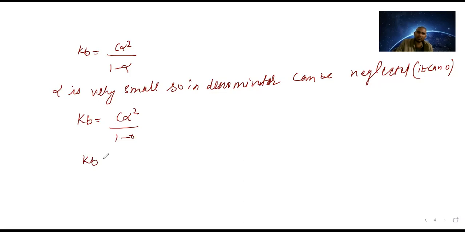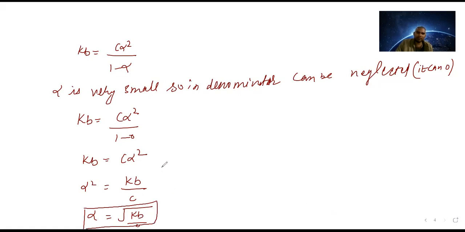So Kb is equal to C alpha square over 1 minus 0, that is Kb equals C alpha square. So alpha square is Kb upon C, and alpha is equal to root of Kb upon C.